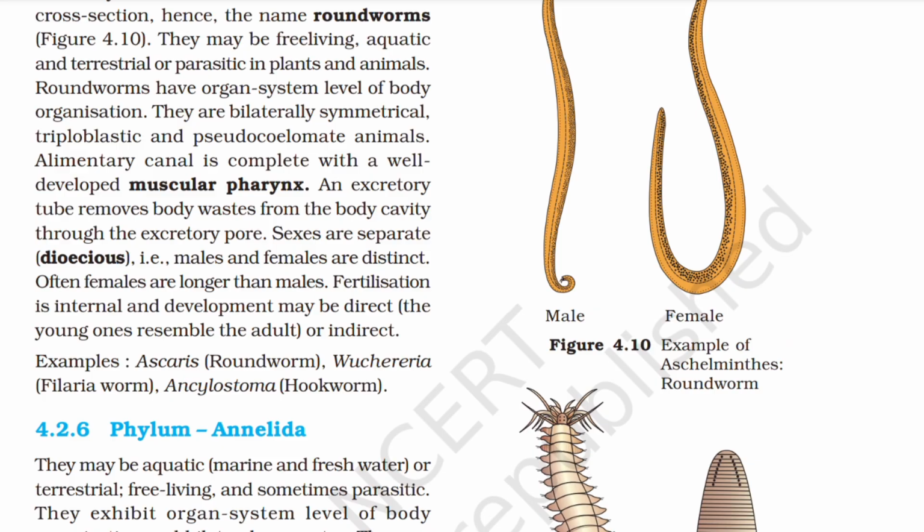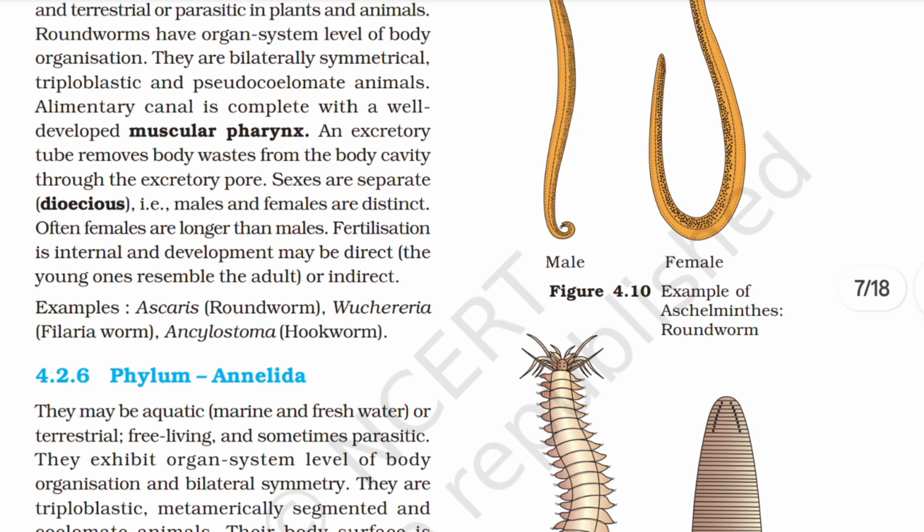An excretory tube removes body waste from the body cavity through the excretory pore. Sexes are separate, that is, males and females are distinct. Often, females are longer than males. Fertilization is internal and development may be direct or indirect. Example: Ascaris, Wuchereria, Ancylostoma.